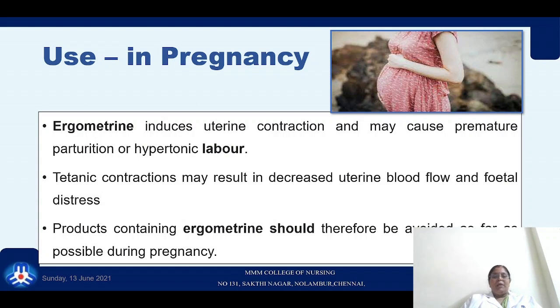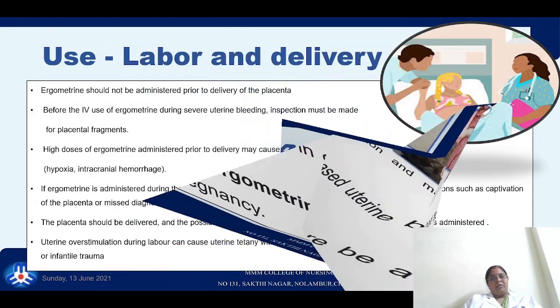So how should we use it in pregnancy? Don't ever think that ergometrine can be used as a drug to induce labor. It causes uterine contraction, and if it is given during pregnancy, it may lead to premature parturition or hypertonic labor. Because it causes tetanic uterine contraction, there may be decreased uterine blood flow, and thereby the fetus can go into fetal distress. Products containing ergometrine should therefore be avoided as far as possible during pregnancy.